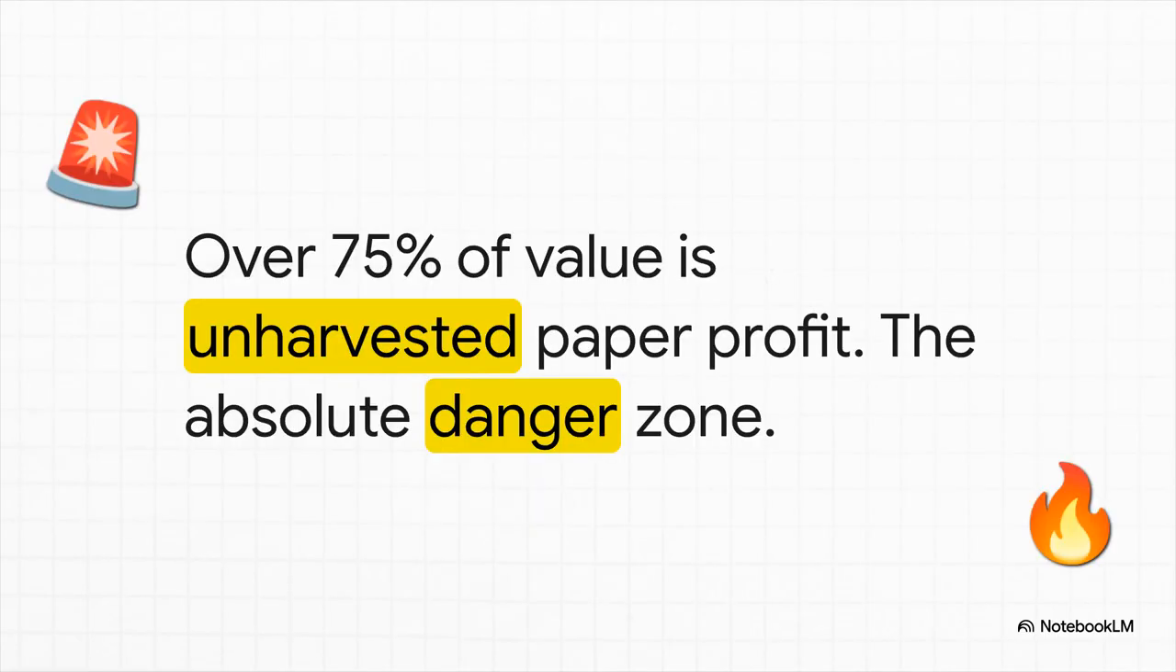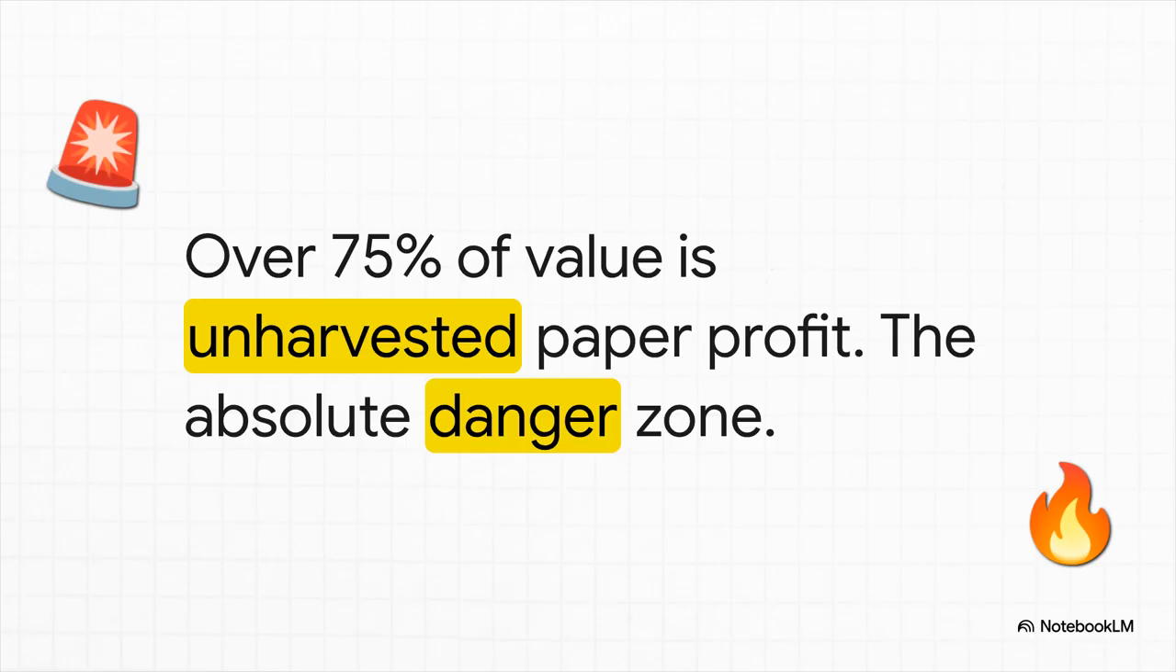And then, the cycle peaks. Phase 5, Euphoria and Greed. The NUPL crosses above 0.75 into the blue zone. Guys, this is the absolute danger zone. At this mathematical threshold, over 75% of the floating market value consists of pure, unharvested paper profit. The greed is downright intoxicating.